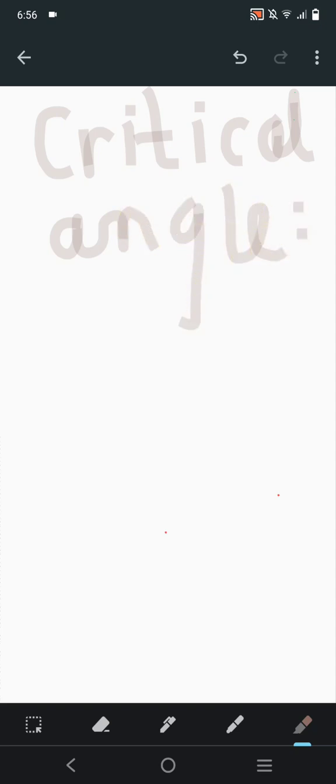Okay, so as we know, air is the rare medium and glass is the denser medium. So let me make the diagram again over here. This is like the denser medium.